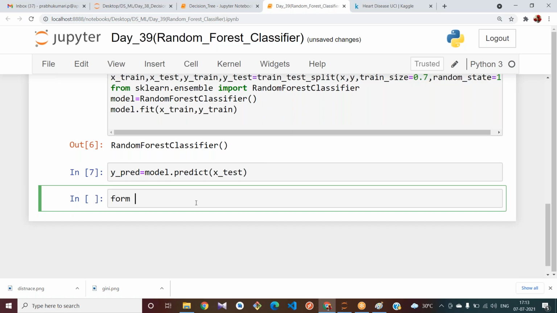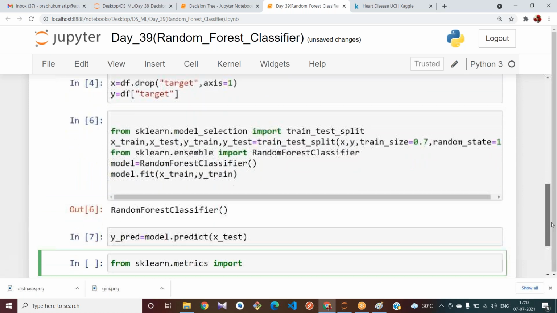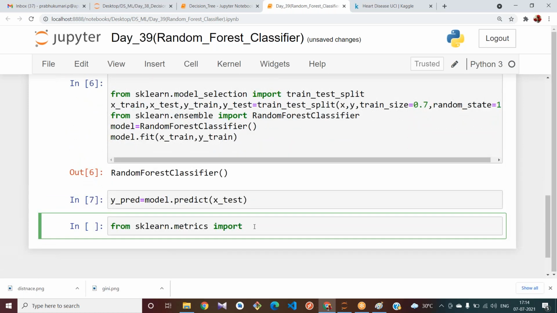Okay, now from sklearn dot metrics import accuracy underscore score.